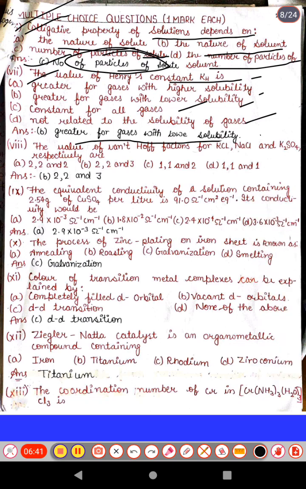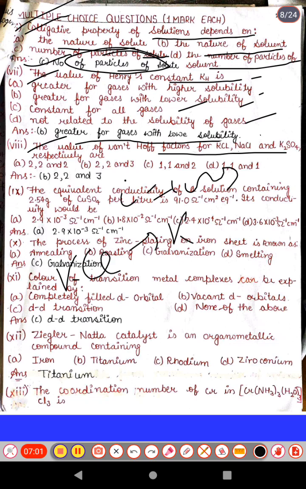Now next is the value of the van't Hoff factor for KCl, NaCl and K2SO4. Whenever we find the van't Hoff factor i, we calculate the number of ions formed. KCl will form a K positive plus Cl negative ion, 2 ions.